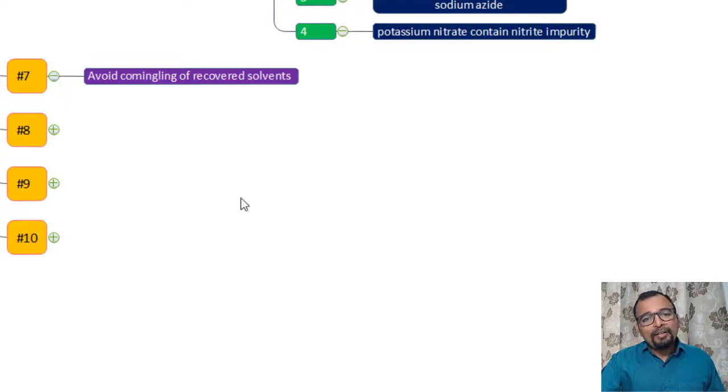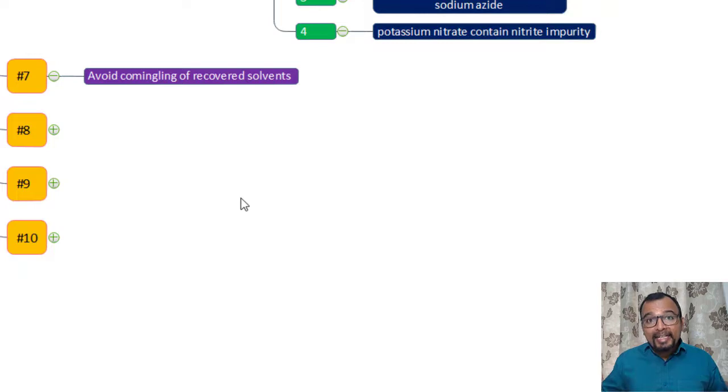Point number seven, avoid commingling of recovered solvent. It is a very common practice in API synthesis that the recovered solvent is used in the next batch manufacturing. But it is always recommended not to commingle solvents from different routes of synthesis. Say you have 10 APIs using isopropyl alcohol.